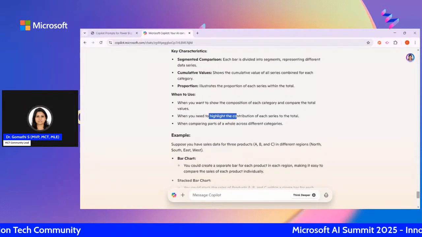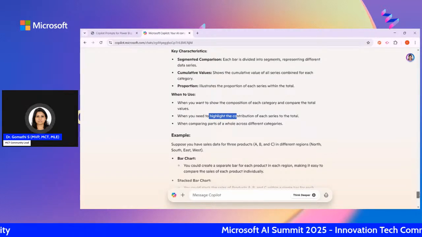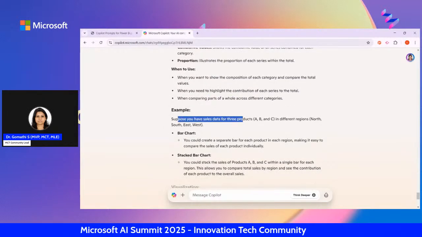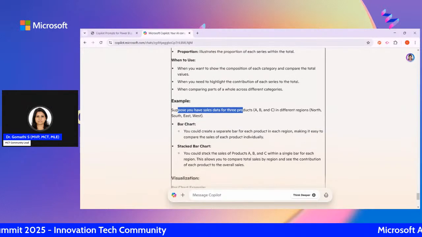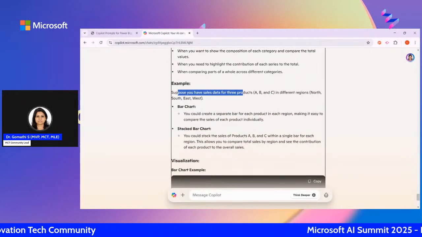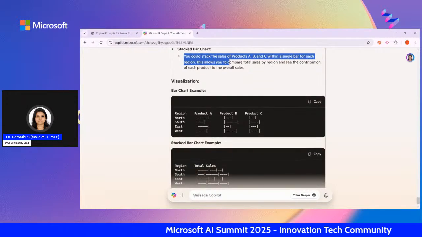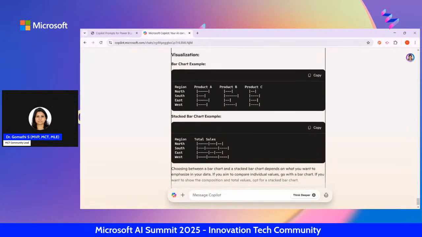So that is when you can use this, and it is also adding some more examples for you. Suppose you have sales data of three products in different regions, north, south, east. It shows how you can use the bar chart and how you can use a stacked bar chart. It is also telling you bar chart examples, like how it will look.